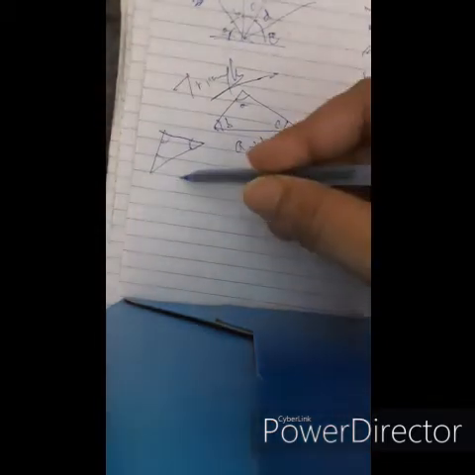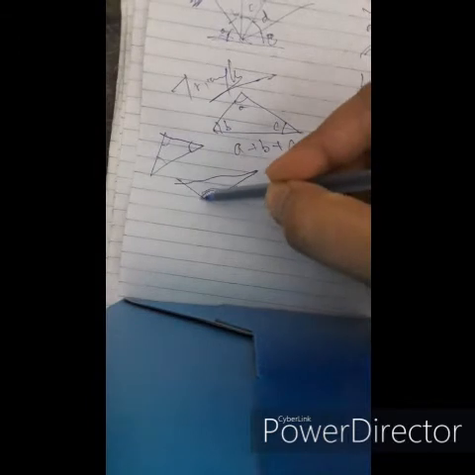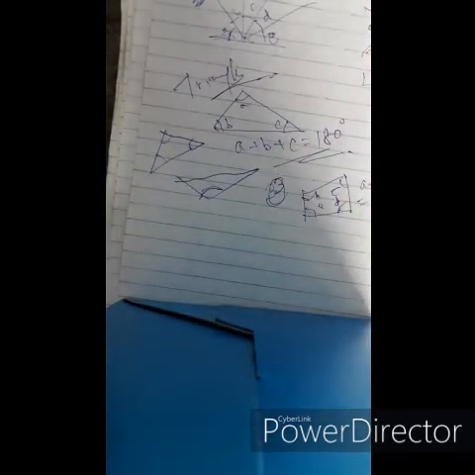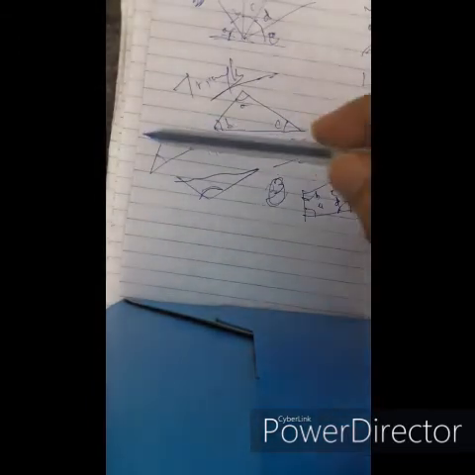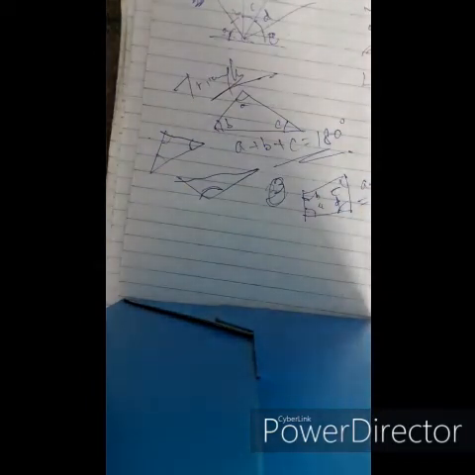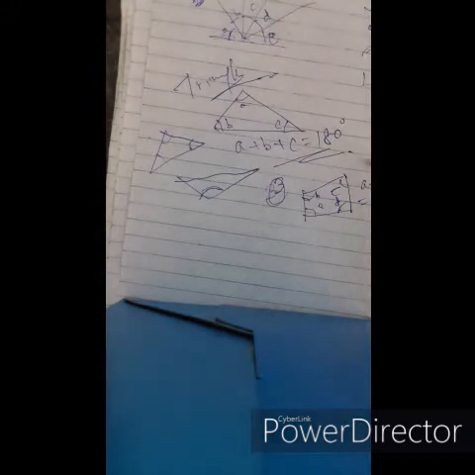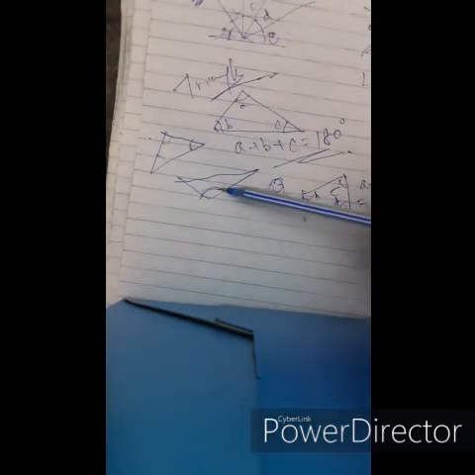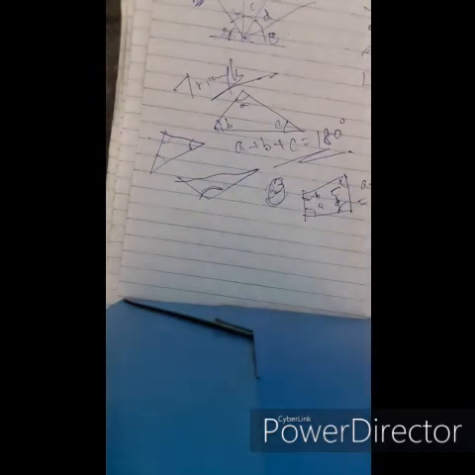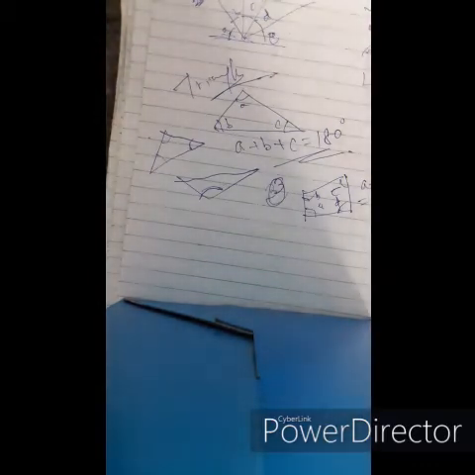Now in a triangle, if any one of the angles is an obtuse angle, first we have seen the acute angle triangle, all the angles need to be acute. For an acute angle triangle, all the angles should be less than 90 degrees. Now in an obtuse angle triangle, if any one of the angles is greater than 90 degrees, that is obtuse. So that triangle becomes an obtuse angle triangle.